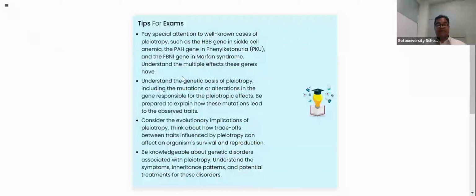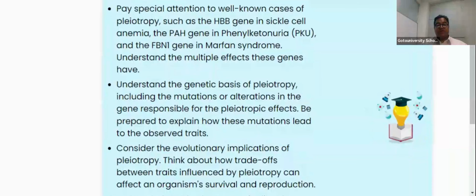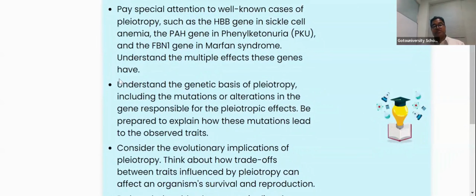Now we are coming to the tips for the exam. In the case of exam tips, we know very well in the phenylketonuria patient the multiple effects these genes have, understanding the multiple effects these genes have, right? So the multiple effects which a single gene is having, there is an issue in phenylketonuria and Marfan syndrome like sickle cell anemia, right? So here we should be very careful when they are asking for multiple examples and explanation, right? That is one of the exam tips.